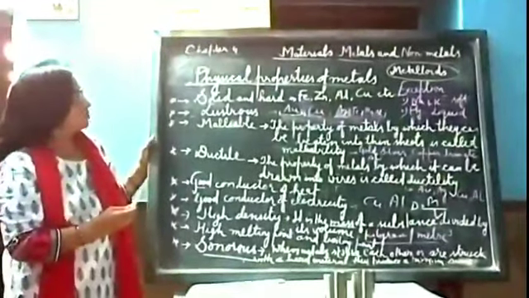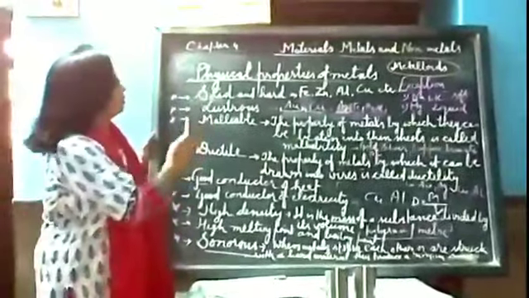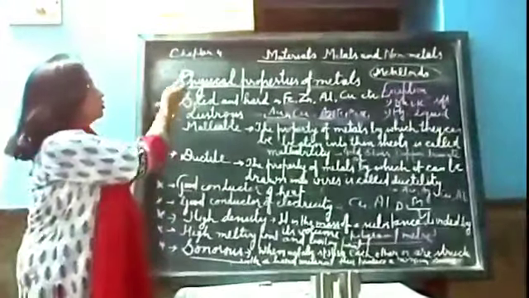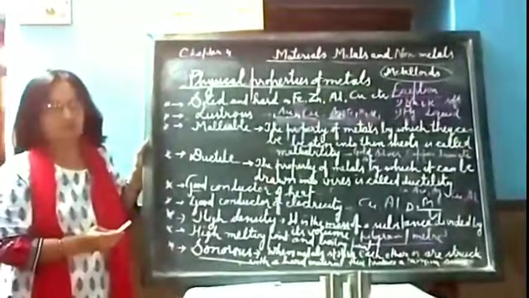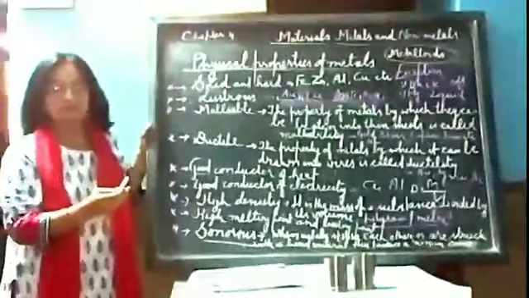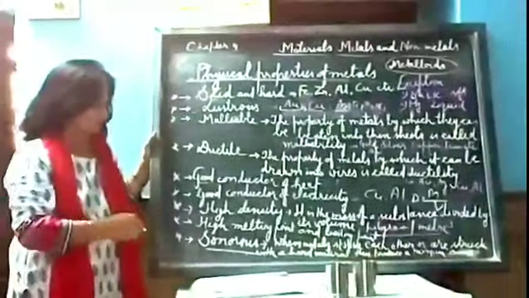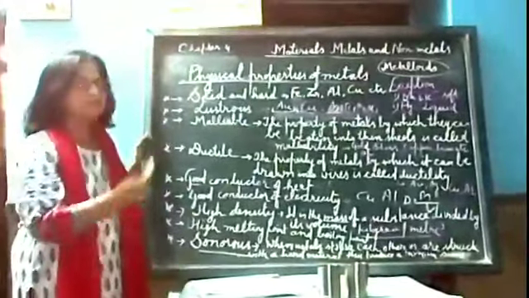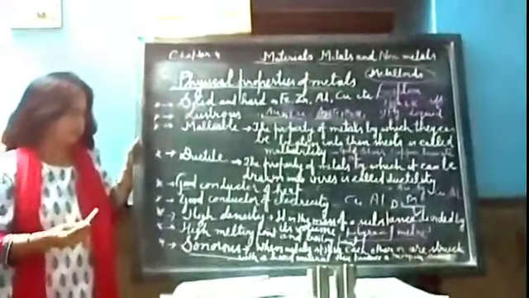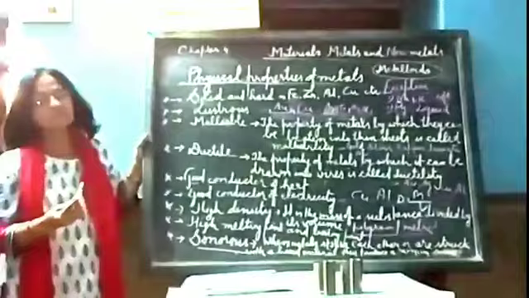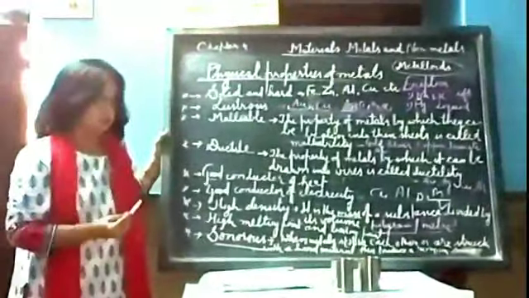So today, before starting chapter number 4, Metals and Non-Metals, I will discuss the topics in this chapter. First, I will discuss general characteristics of metals and non-metals. Second, physical properties of metals and non-metals. And at the end, I will discuss some uses of metals and non-metals.